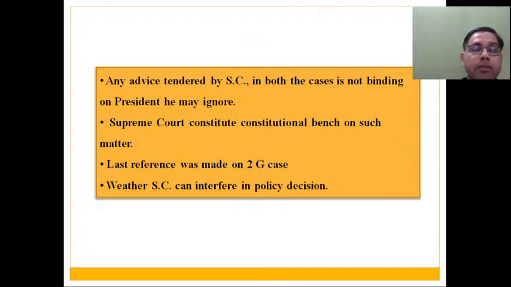So whenever such matters are referred by President to Supreme Court, Supreme Court constitutes a constitutional bench. Now you will be thinking कि what exactly is constitutional bench. तो हमने आपके साथ पहले भी डिस्कस किया, when bench strength is of 5 judges or more than 5 judges, such benches are known as constitutional bench.